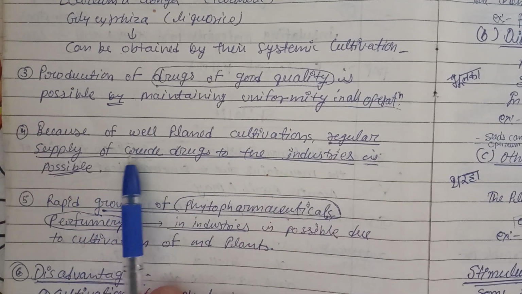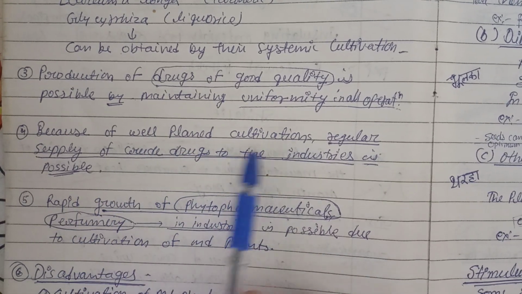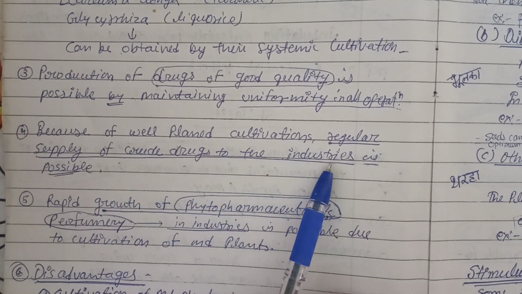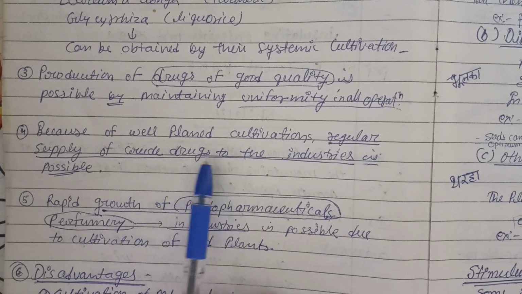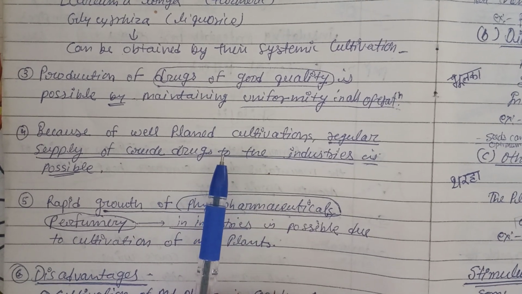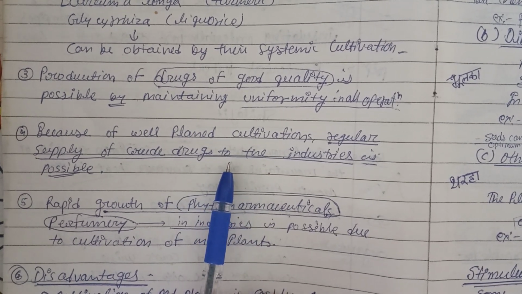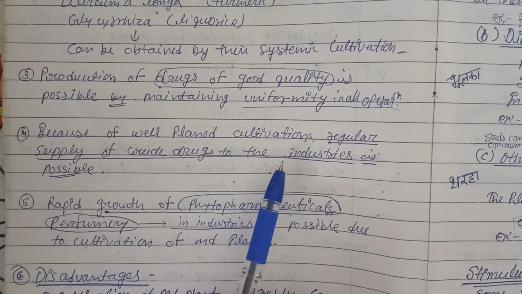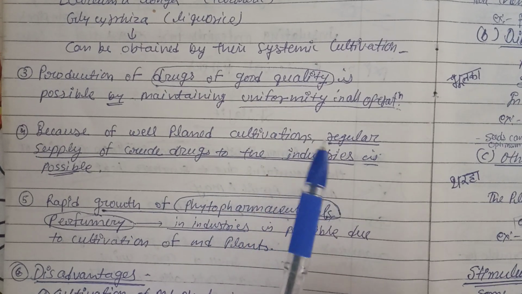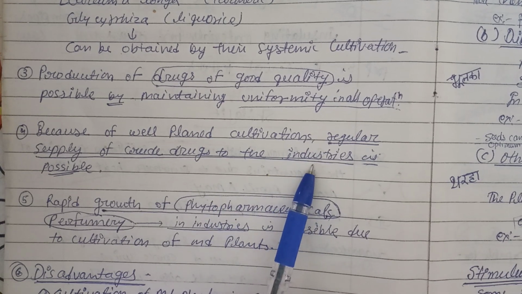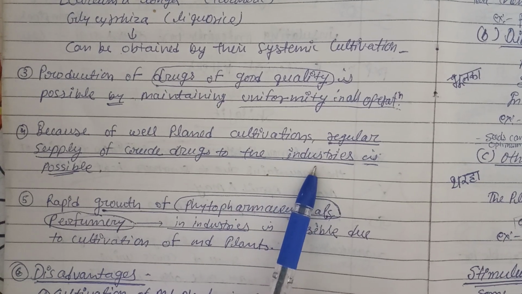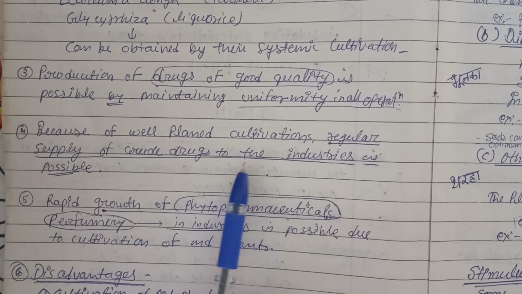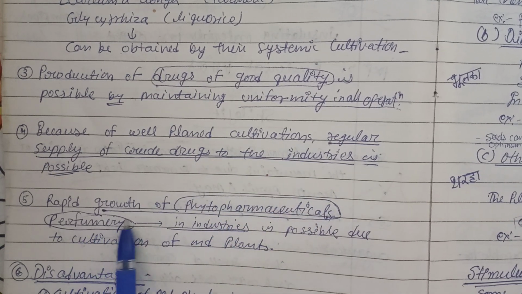The fourth advantage you can mention is that because of well planned cultivation, regular supply of crude drugs to the industries is possible. Ultimately, when it is large scale production, large scale cultivation, we are not going to use it for our household, right? Ultimately we are supplying the industry. Suppose any industry requires 1 ton of ginger per day, that is possible only with cultivation. We cannot depend on the wild source. The fifth one you can write down: rapid growth of phytopharmaceuticals and the perfumery industries is possible due to cultivation of medicinal plants, right?